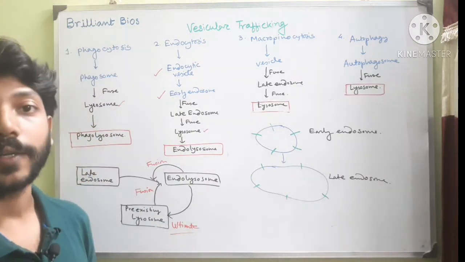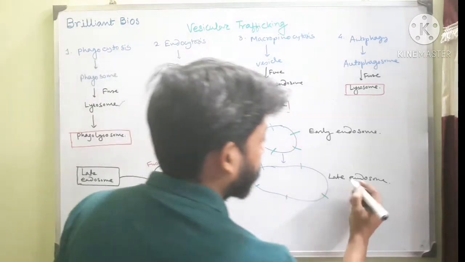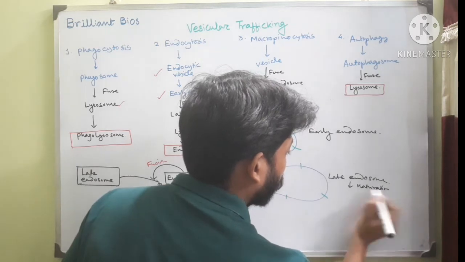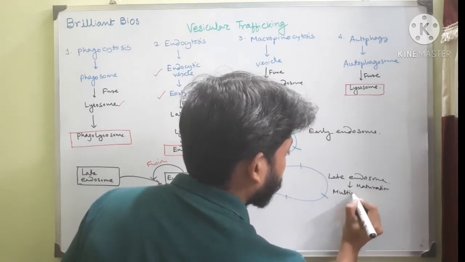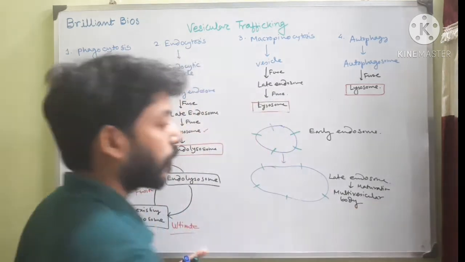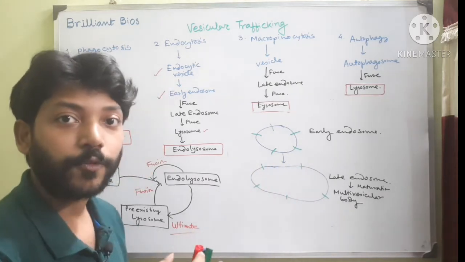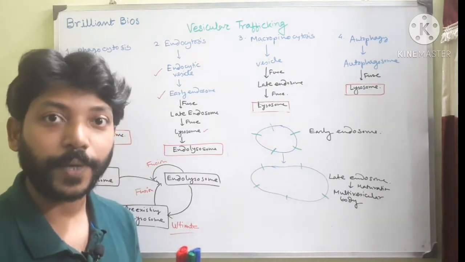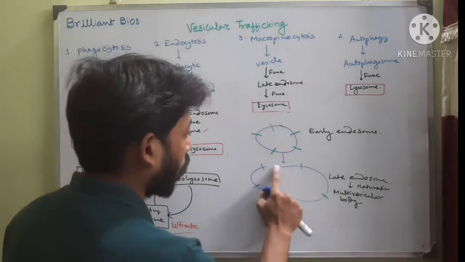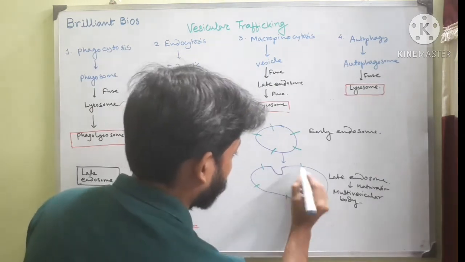Now another thing occurs that I have not mentioned here. This late endosome ultimately matures. This is called maturation, and forms multivesicular bodies. Multivesicular body means this late endosome actually performs budding, but inwardly. They actually form buds, but inwardly. That means they will form a structure like this, this type of structure.